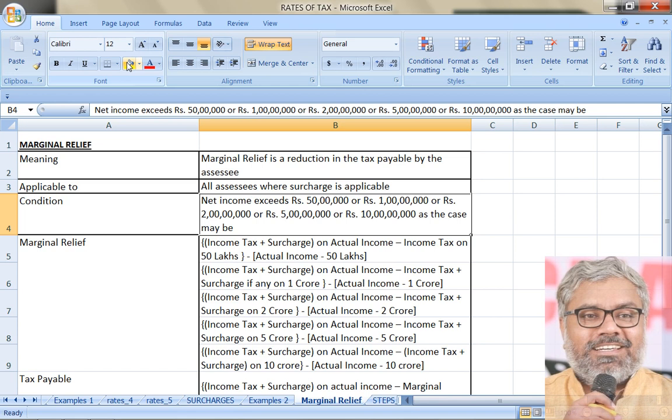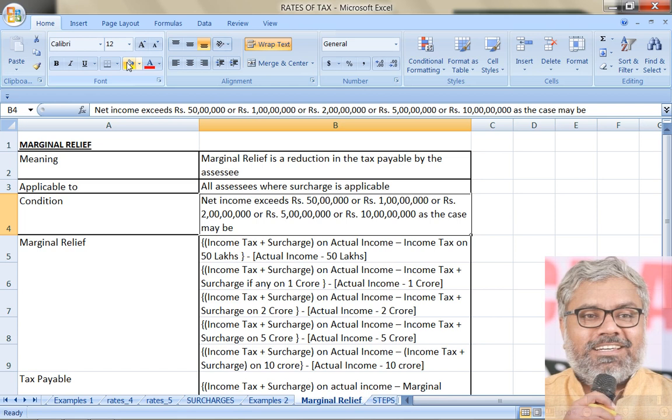Not just tax liability, it is beyond that. That is why 2 marks MCQs can be expected from this. Quite possible for appearing in the examination. So the point is how to calculate marginal relief. First of all, what is marginal relief?